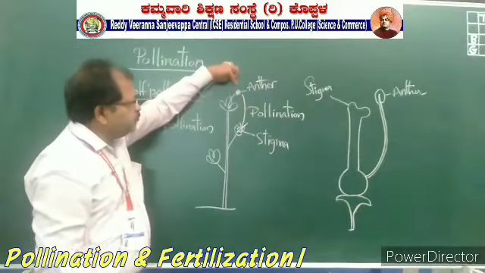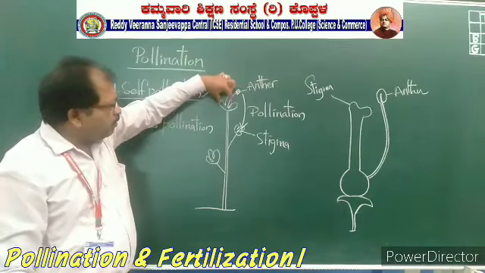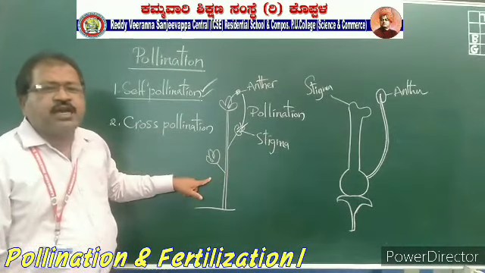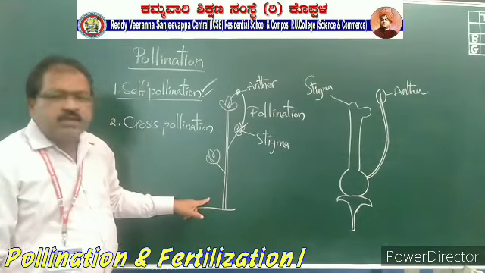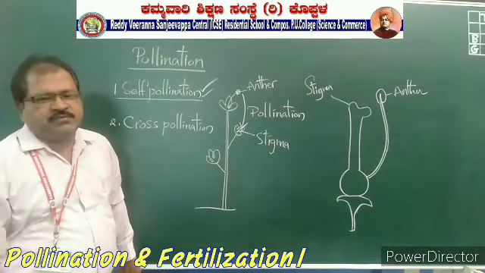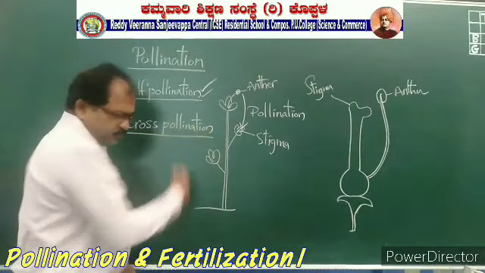Another definition for self-pollination is transferring of pollen grains from the anther of one flower to the stigma of another flower of the same plant. This is also called self-pollination. Okay. Next, come to cross-pollination.